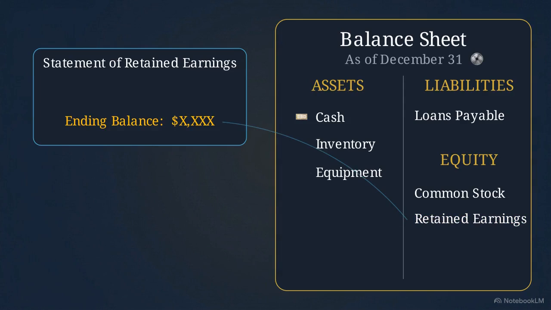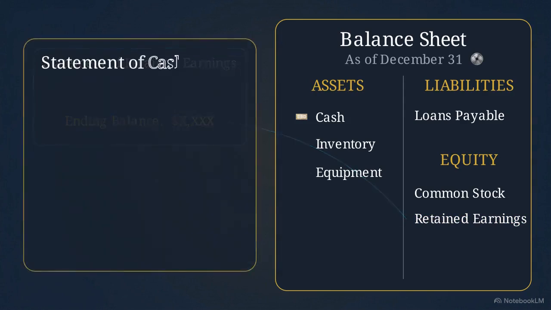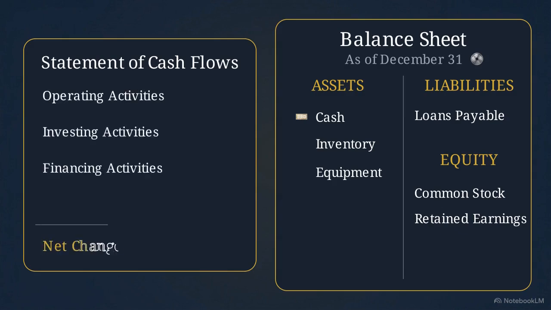Finally, we have statement number 4, the statement of cash flows. This document acts as a reality check. It strips away accounting estimates to track the pure movement of cash in and out of the business. It organizes cash receipts and payments into 3 categories: operating, investing, and financing activities. This ending cash balance ties directly back to the cash asset line at the top of the balance sheet.